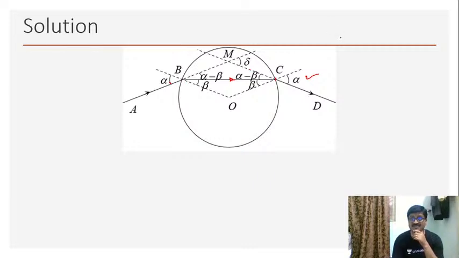Alpha, is it not? So I'll just mention this angle MBO is equal to alpha. Therefore, angle CBO is beta here, then the remaining angle MBC will be equal to what? Alpha minus beta. Similarly, angle MCB will again be alpha minus beta here. Okay.